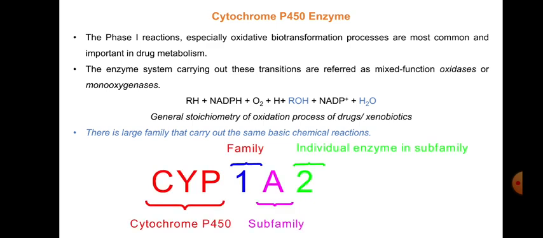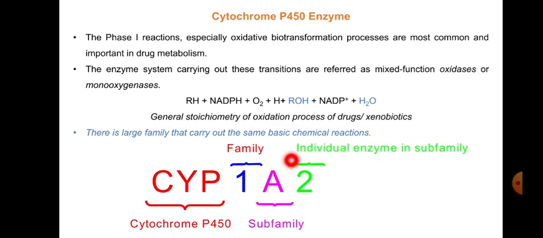There is a peculiar nomenclature for these kinds of enzymes. CYP stands for cytochrome P450. So whenever I see a capital CYP written in an enzyme name, that denotes cytochrome P450, and it belongs to the cytochrome P450 class of enzymes.